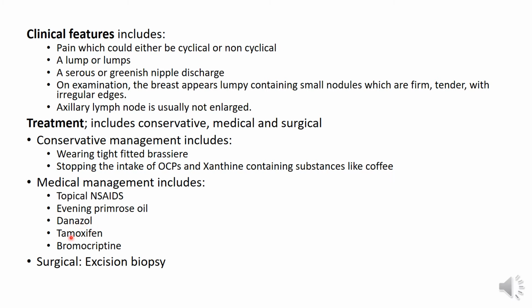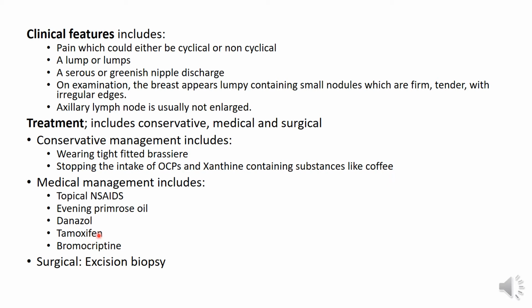Then tamoxifen is another agent used. Tamoxifen is an anti-estrogen that is used in the prevention and treatment of breast cancer. It has been shown to relieve the pain of benign mammary dysplasia, and usually it is started following failure of conservative management.